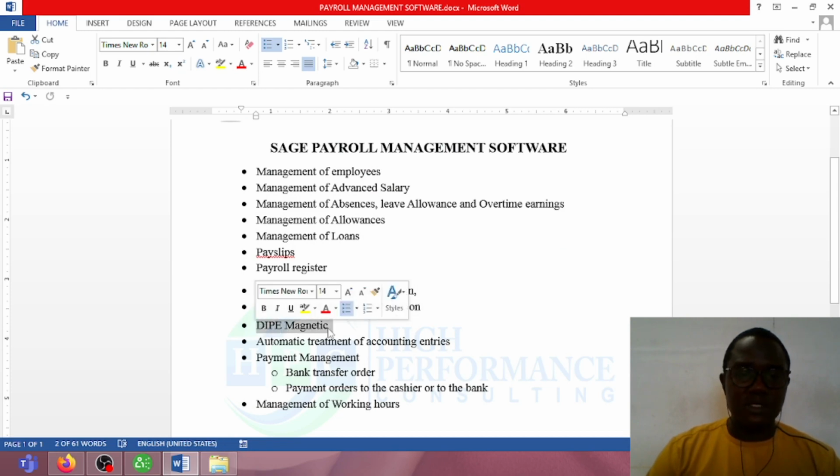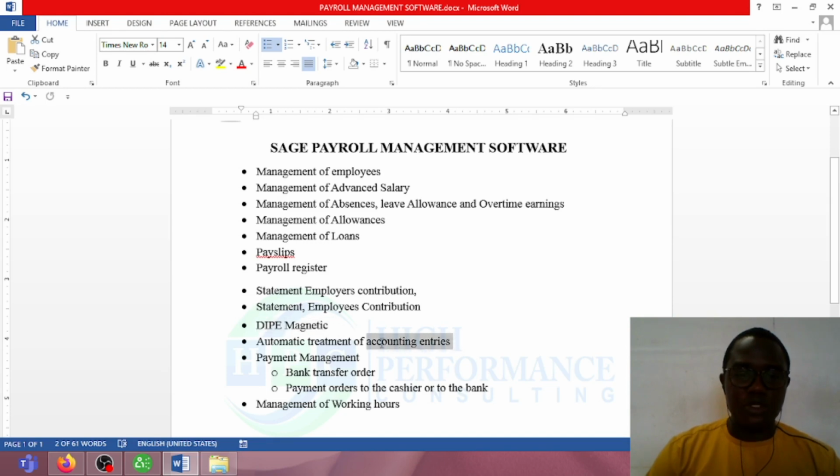With this zip magnetic, it helps us to perform our CNPS declaration. So with the software, you will not need to go to the CNPS website and begin to type information concerning the employee. You simply go to the software and use the software to generate your zip magnetic. And when you go to the CNPS platform, you simply upload this zip magnetic.